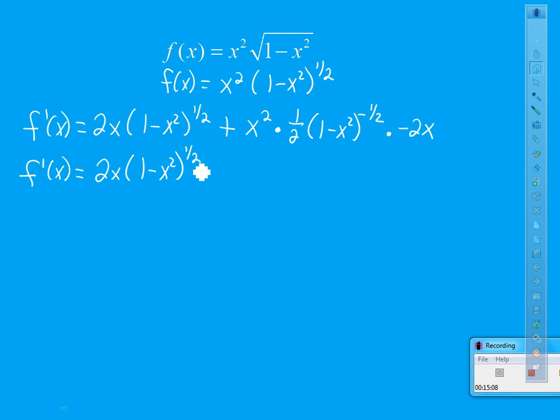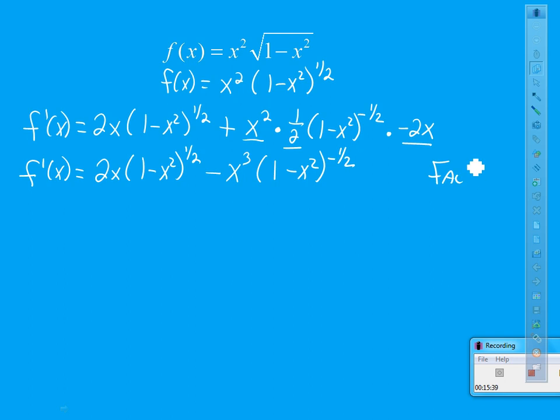When I go to simplify this next piece, I'm going to multiply x squared times 1/2 times negative 2x. If I do that, it looks like I'm going to get negative x to the 3rd, along with 1 minus x squared to the negative 1/2. So there's where I am for a second.